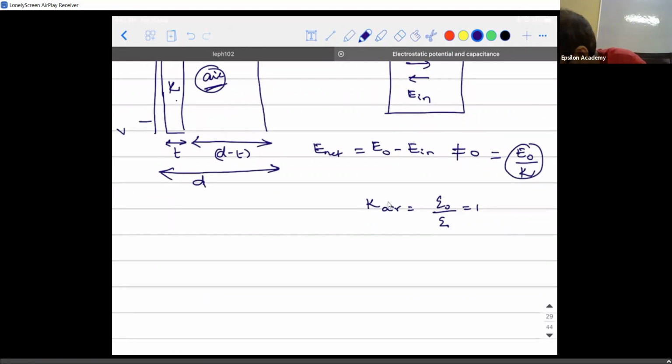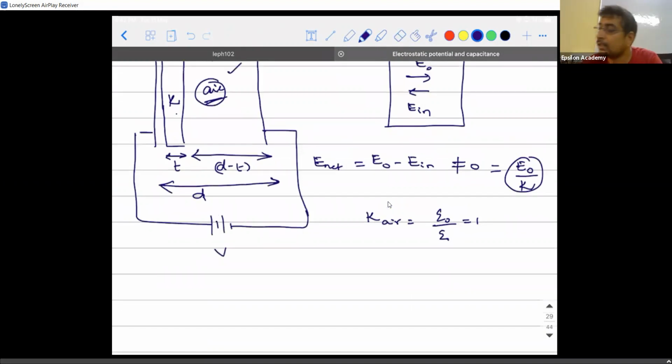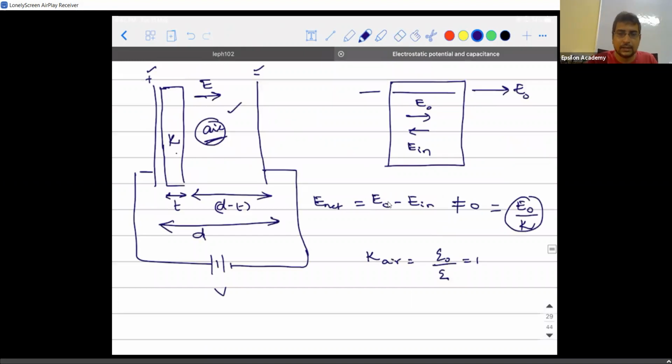Suppose I say the total potential difference across the plates of the capacitor is V, right? Then can I break this whole combination of capacitor into two parts? The first part contains the dielectric of constant K, and the other consists of a dielectric of relative permittivity 1, of dielectric constant 1.